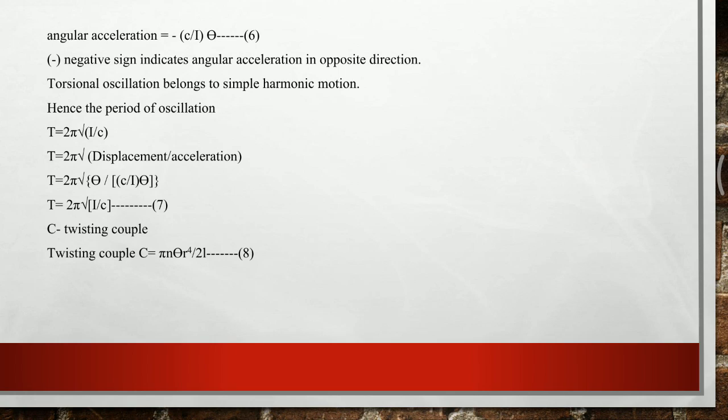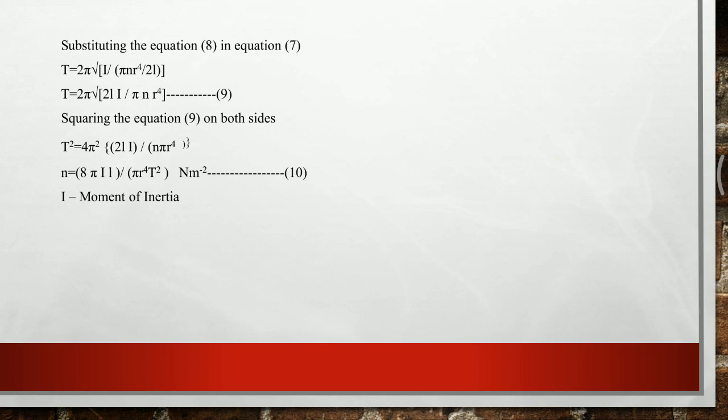Now, on substitution of this value of c, we get T is equal to 2 pi root of I divided by c. In place of c, we take pi n r to the power of 4 by 2l, or T is equal to 2 pi into root of 2lI divided by pi n r to the power of 4.